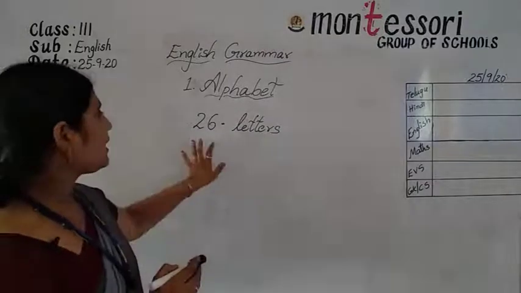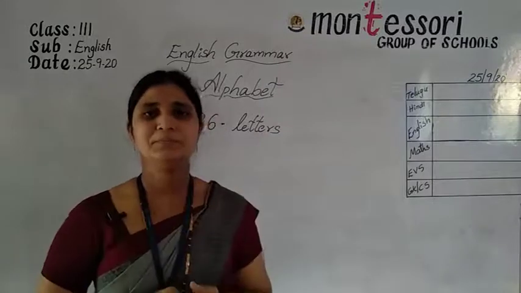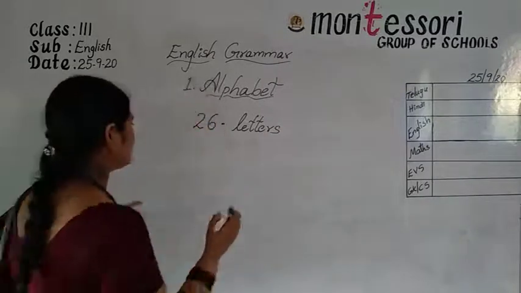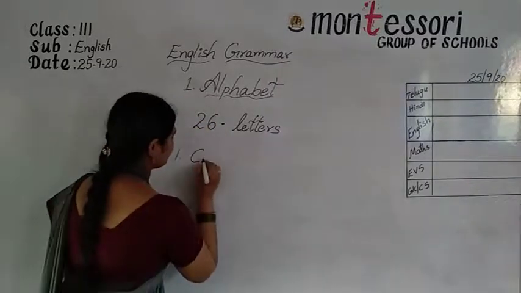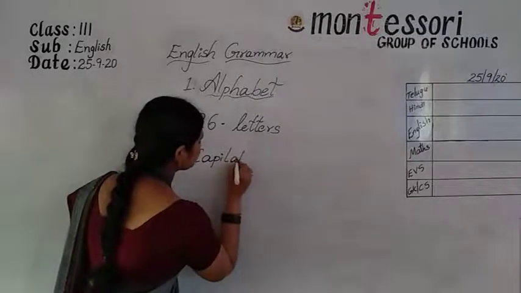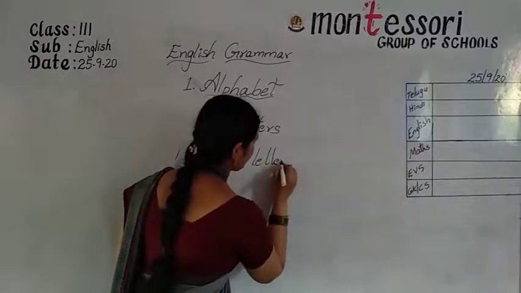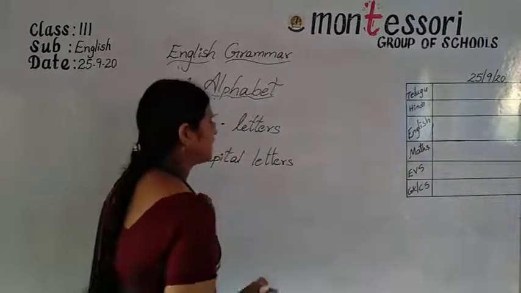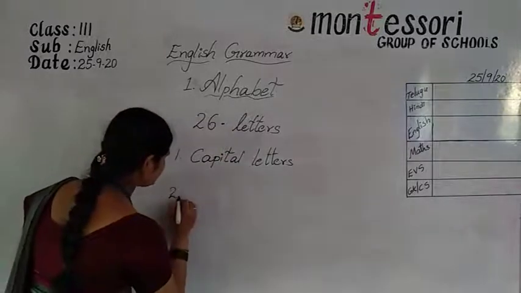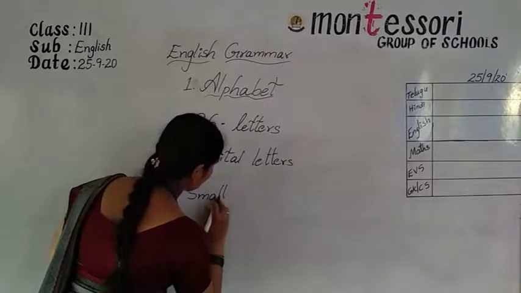See, we can write these 26 letters in two forms. One is capital letters, and the second one is small letters.